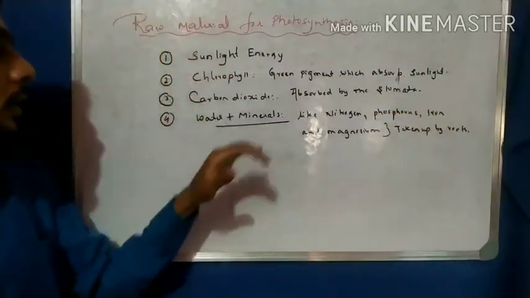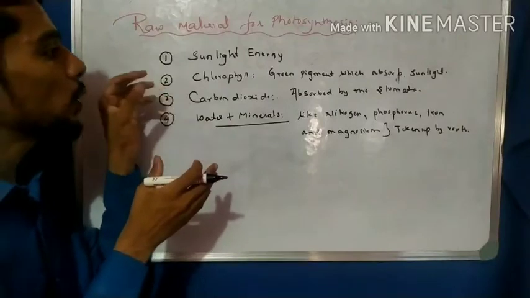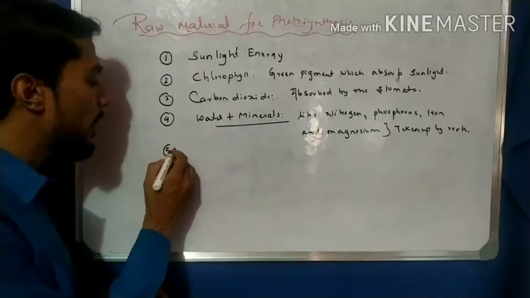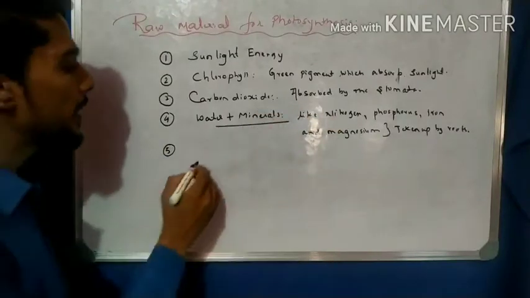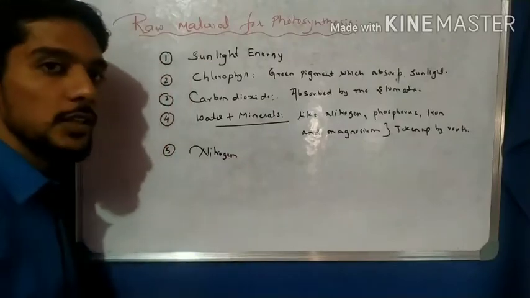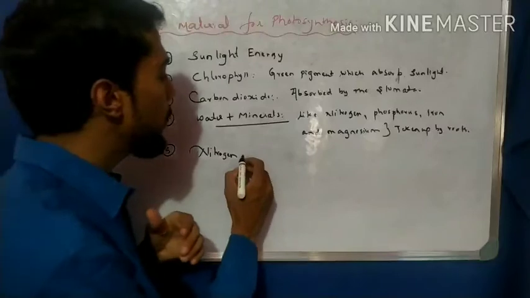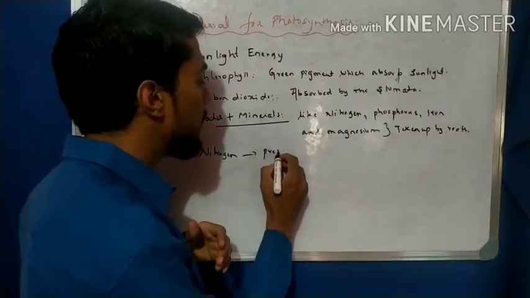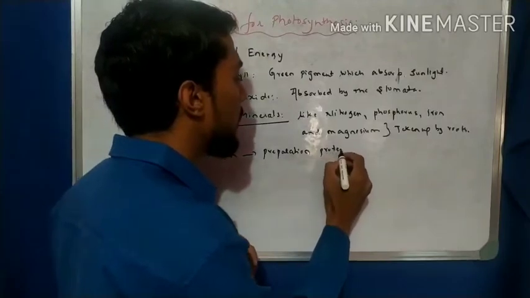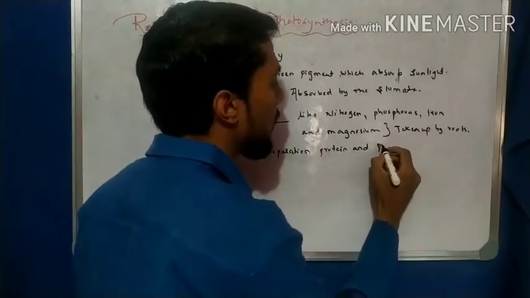So these are the very important four raw materials: sunlight, chlorophyll, carbon dioxide, and water plus minerals. The fifth point, I mention separately: nitrogen, right? Nitrogen is a very important mineral which helps in the preparation of protein and other compounds.